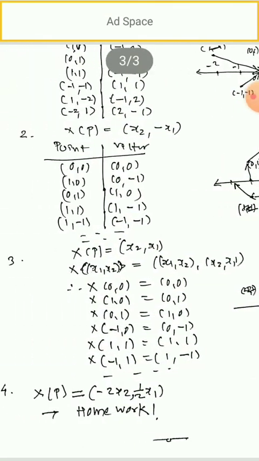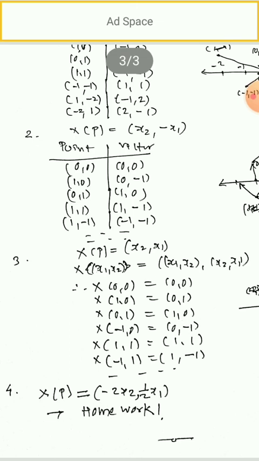Now the last example is x of p is equal to minus 2x2 comma 1 half x1. Can you do this at home? Okay. So this is your homework only. Sketch this vector field.